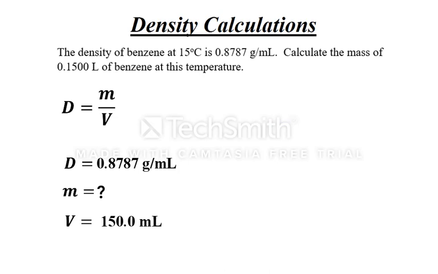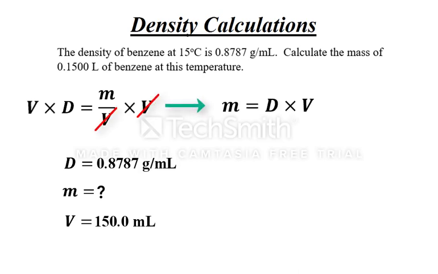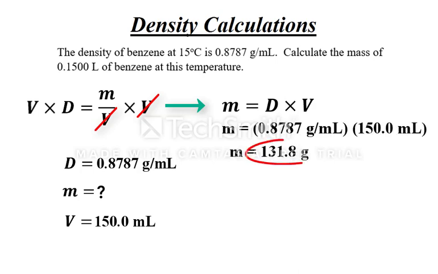We can now solve our equation for mass. If we multiply both sides of the density equation by volume, we get mass equals density times volume. Now, all we have to do is plug in our numbers and solve. And the answer is 131.8 grams. Well done.